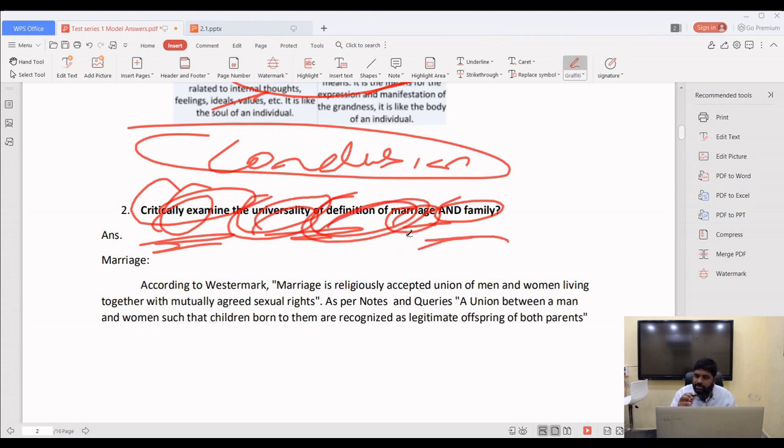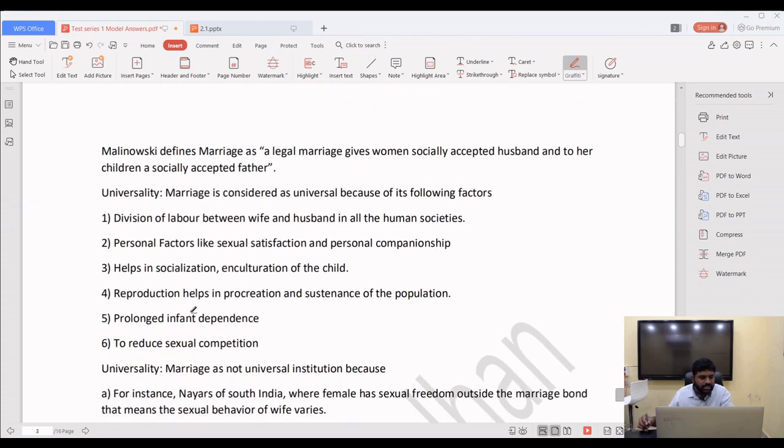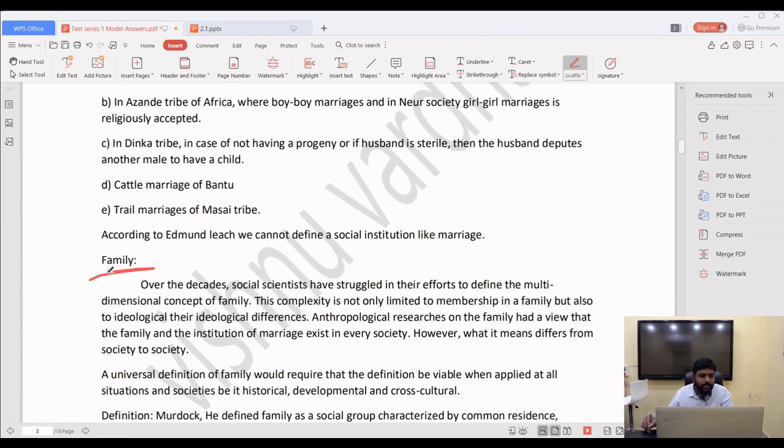So when you give the definition, you have to think whether it is a universal definition or not. If it is, family is a universal definition of that. So first I will discuss marriage. Then I will go to family.